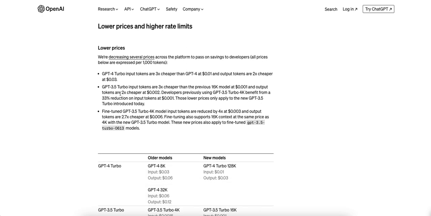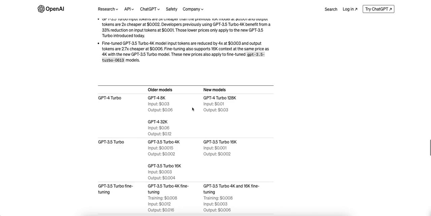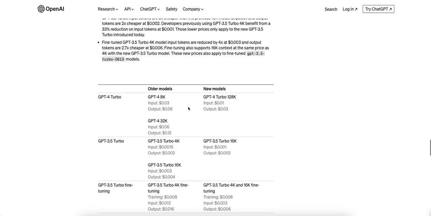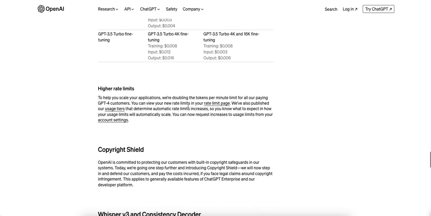All right, so let's move on. The new pricing for GPT-4 Turbo is much more economical than the current GPT-4 model for sure.